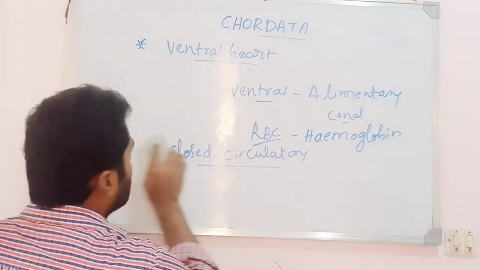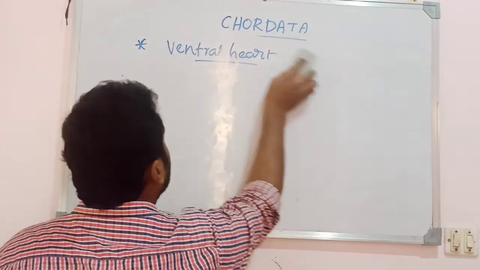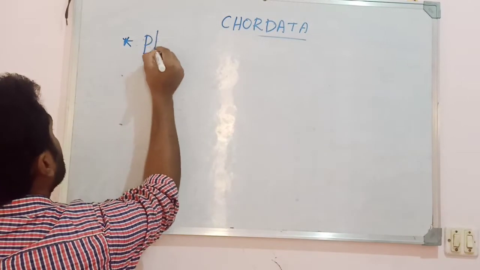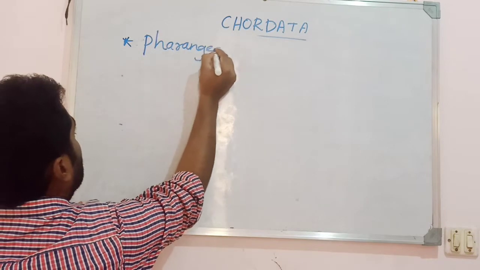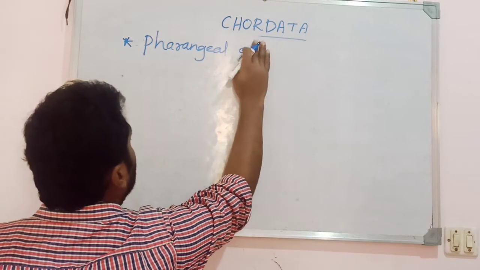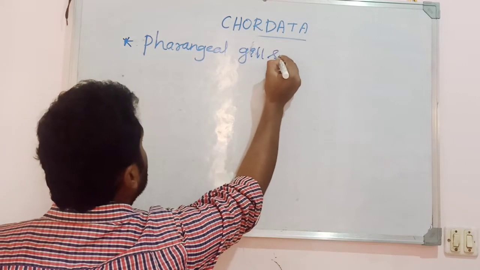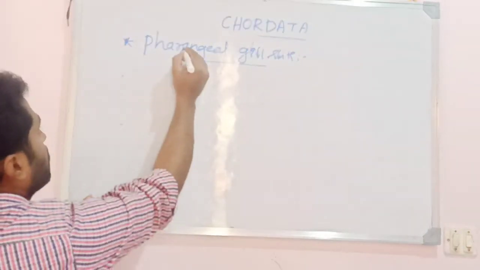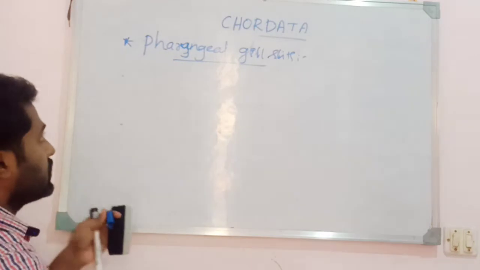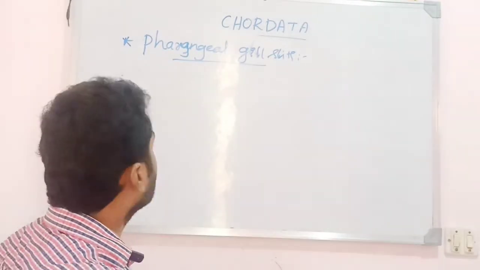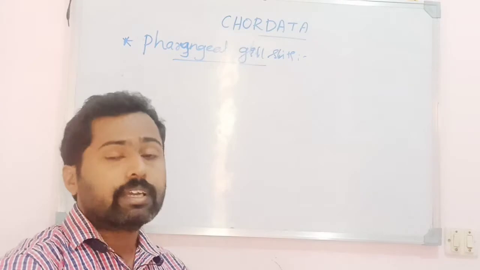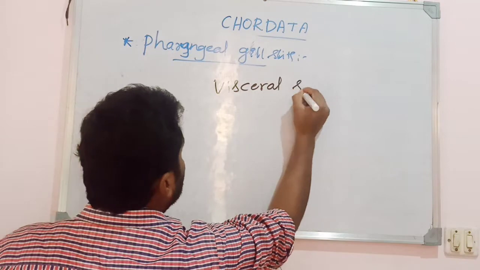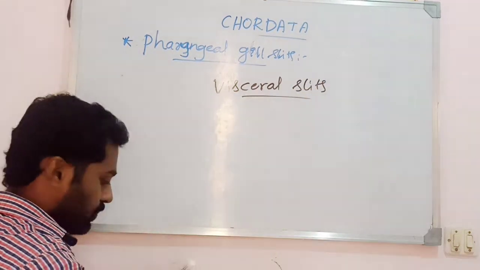Okay. Then the next property of the phylum Chordata is the presence of another most important one, the presence of pharyngeal gill slits. This is one of the unique features of the phylum Chordata. That is one of the fundamental or unique properties of the phylum Chordata. The gill slits are also known as visceral slits. So that is the unique property.